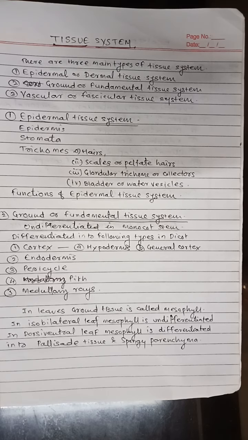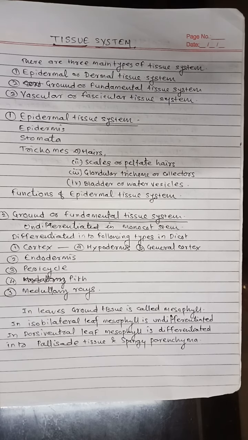Epidermis is usually parenchymatous, but the epidermis of aquatic plant possesses chloroplast and thus performs the function of photosynthesis. Epidermis of bracts contains coloring pigments.